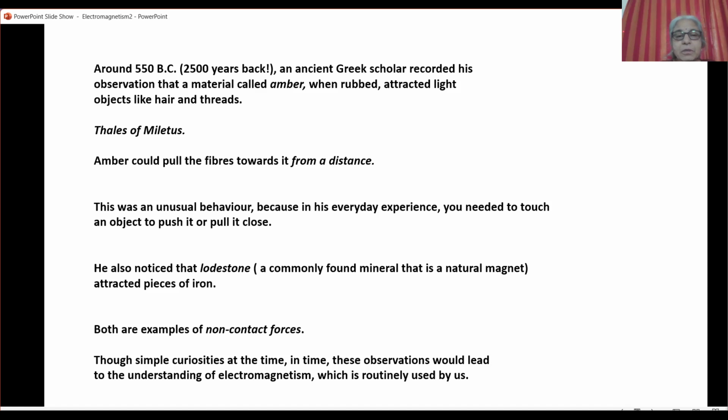And then, of course, he also noticed that lodestone, a commonly found form of natural magnet, attracts pieces of iron. So both of these were non-contact forces. Both of these were instances where something was getting pulled from a distance. So these were curiosities. People were curious about what these things were, and they remained as curiosities for a long time.